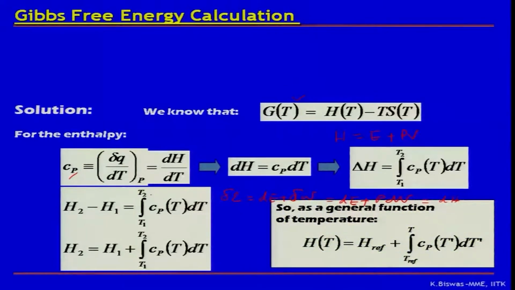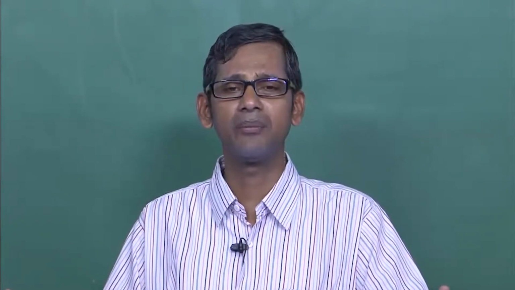As a general function of temperature, we always write H(T) is equal to H reference plus the integral of Cp dT from T reference to any temperature T, where H reference is normally taken as the enthalpy at a constant temperature and pressure, normally 25 degrees Celsius and 1 atmosphere.